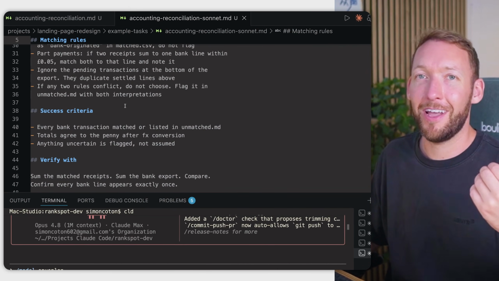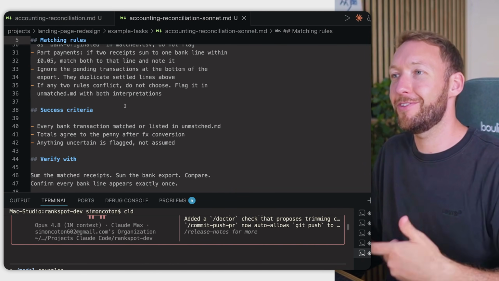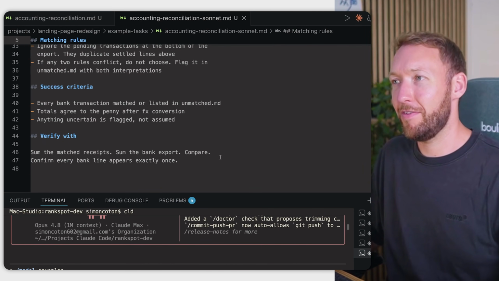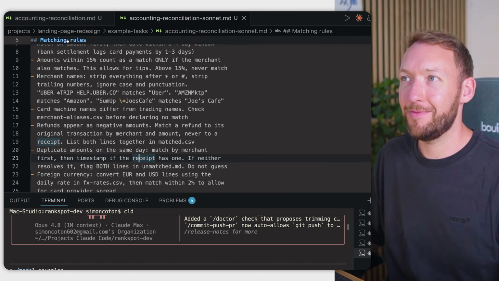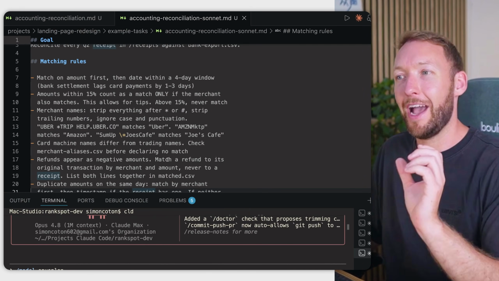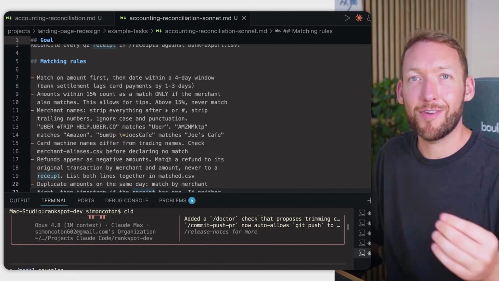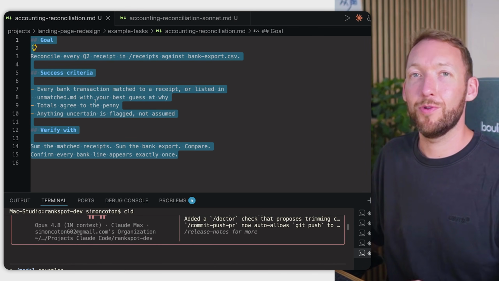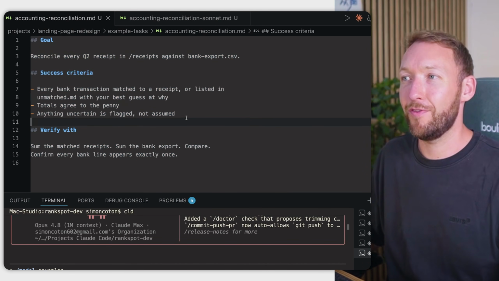You can see this is just a small sample of the prescribed criteria that we might add over time to this. And we have the success criteria and the verification criteria as well. So we'd have to do all the thinking for these ambiguities inside these matching rules. And the ones we've got so far probably wouldn't even cover the surface of how many ambiguities and edge cases there are in something as complex as account reconciliation, versus giving a more powerful model a goal, success criteria, and a way to verify it, and then telling it to flag anything that it's unsure about. So this again brings us cost versus time for something like Fable.